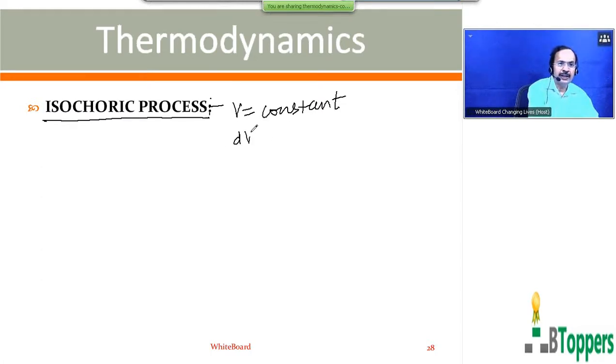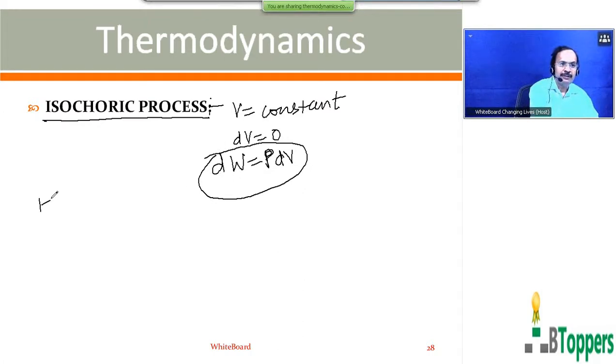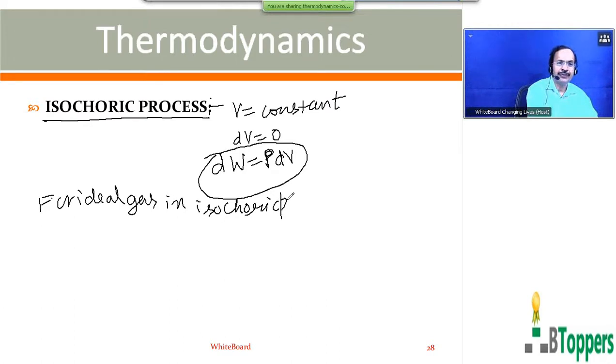Mathematically, dV equals 0. Work in the case of an ideal gas: when the volume of the gas changes by an infinitesimally small amount dV at pressure P, then the work done by the gas is given by dW equals P dV. So for the ideal gas in an isochoric process, volume is constant.